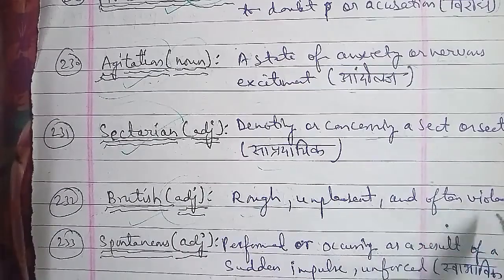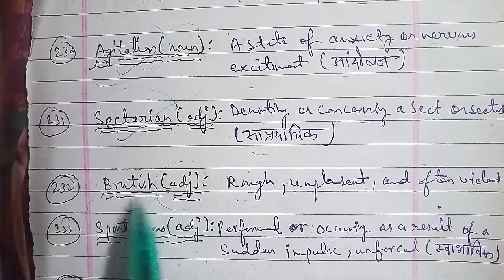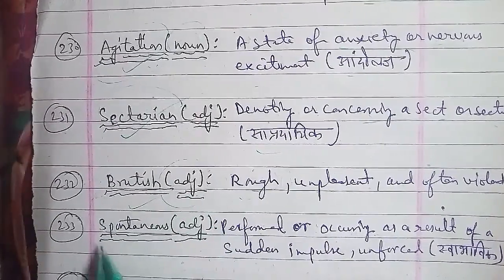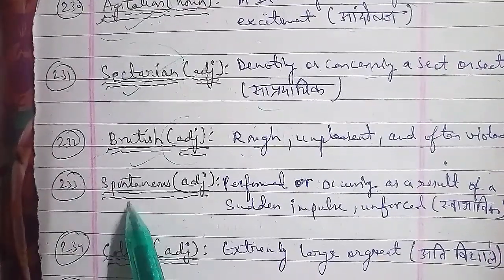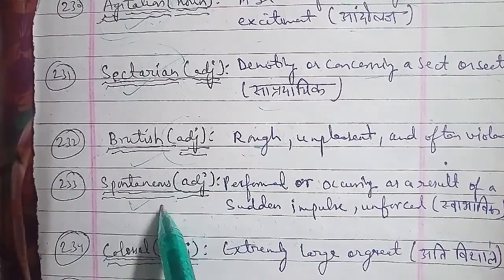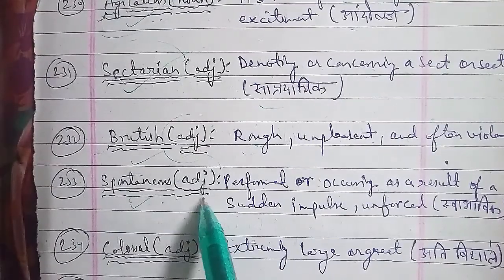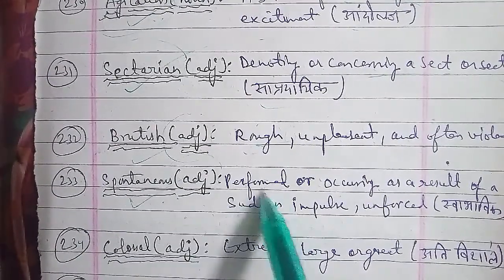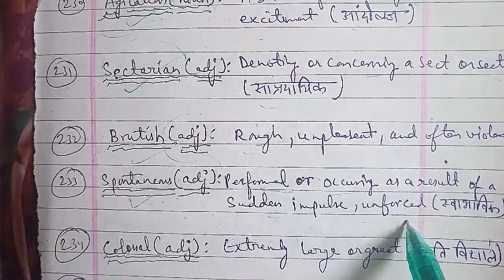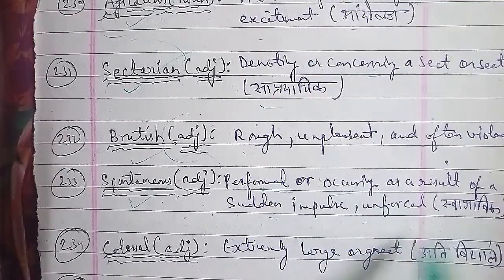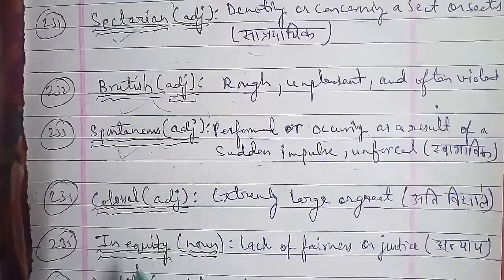Now moving on with the next one that we have here, the 233rd word, and the word is spontaneous. Spontaneous is a word that is used as an adjective. And spontaneous word है जिसे हम adjective की तरह use करते हैं, and the meaning of spontaneous is performed or occurring as a result of sudden impulse या unforced. हिंदी में बोलते हैं उसे स्वाभाविक होना. स्वाभाविक होना, spontaneous होना, that is same, and you can use the word spontaneous instead of स्वाभाविक होना, instead of sudden impulse, instead of unforced. So you can use the word spontaneous in your vocabulary, in your framing sentences.